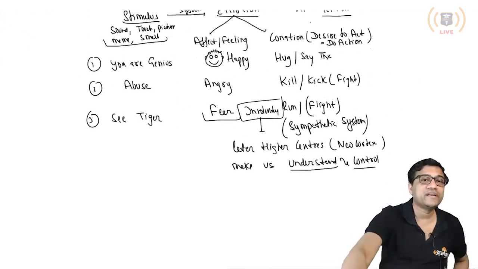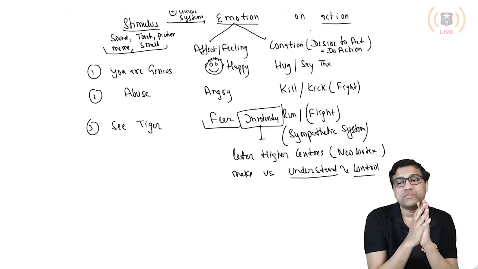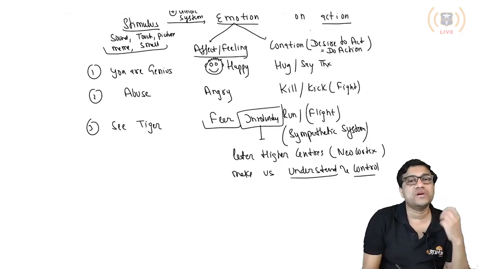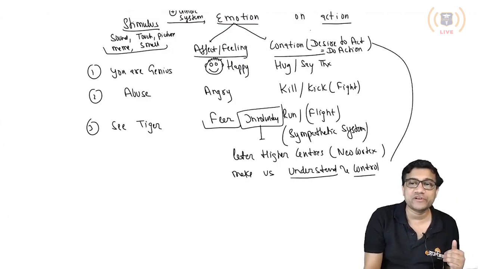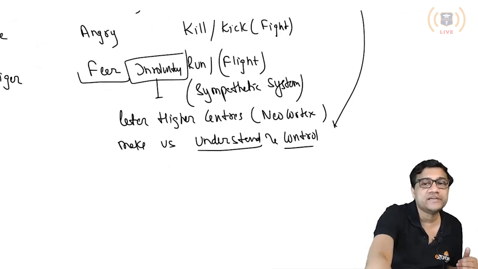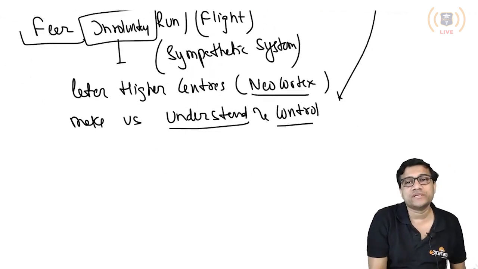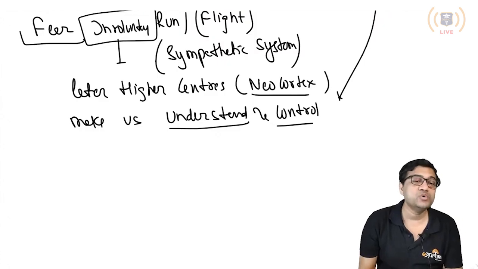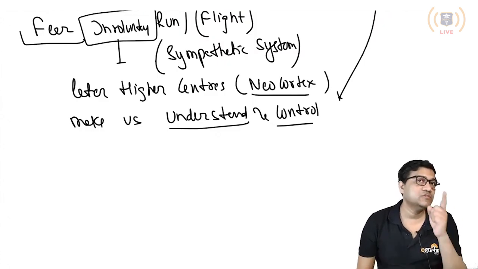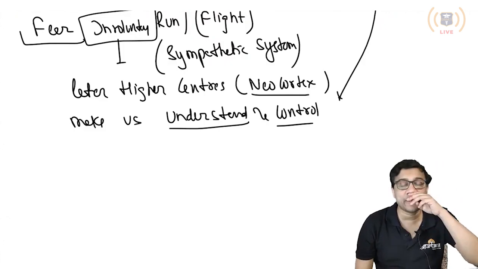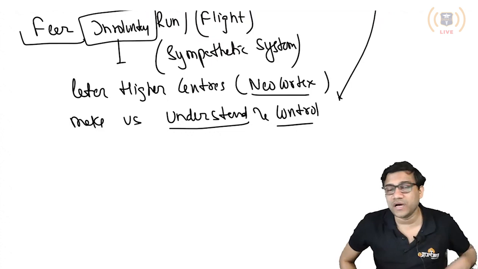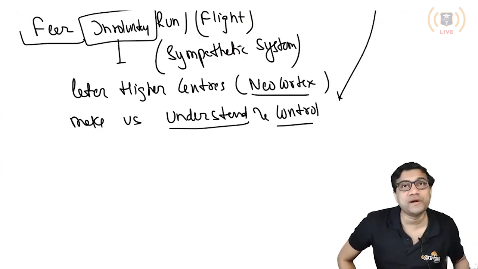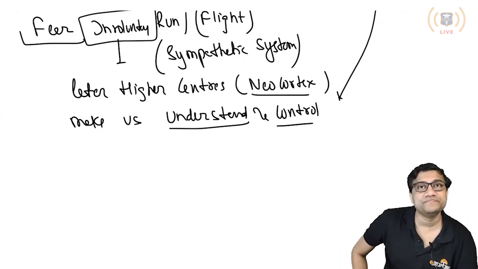So everything is perfect and clear. First the stimulus comes, the stimulus causes a sensation called a feeling, then you do the motor action, and in the meanwhile the information reaches the higher center, the neocortex, the new brain. The new brain is for understanding and control, and now you are able to understand what you are doing, so it occurs later on. So what is the first thing that occurs? Emotion, and then comes the understanding part. Are you clear?